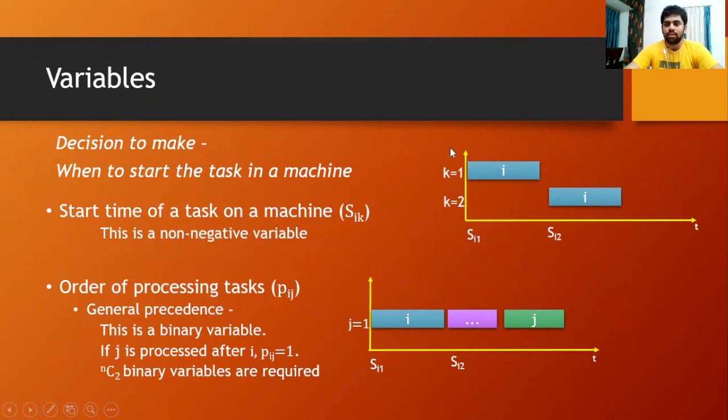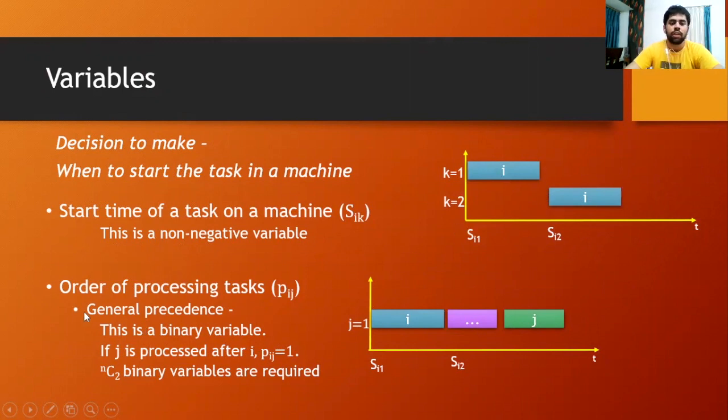You can see in this figure that we have two machines and a job named I. It starts here on machine 1 and ends at this point. There is some time gap. It starts here on machine 2 and ends here. So this point will be Si1 and this point will be Si2. And obviously, as it's time, it cannot be a negative variable, so we have to add that in the bounds of our problem.